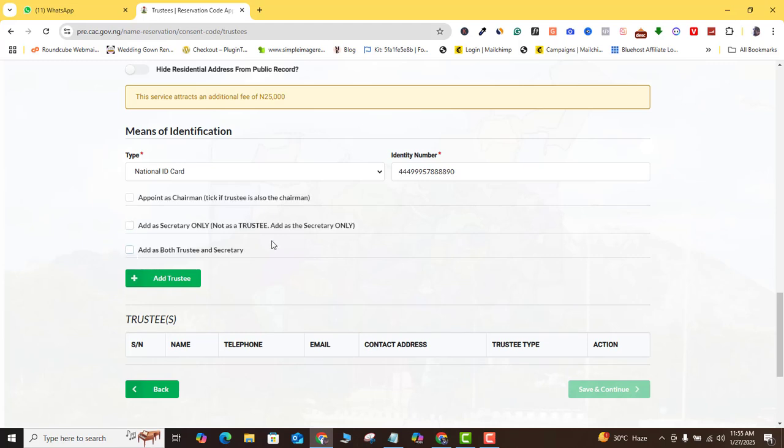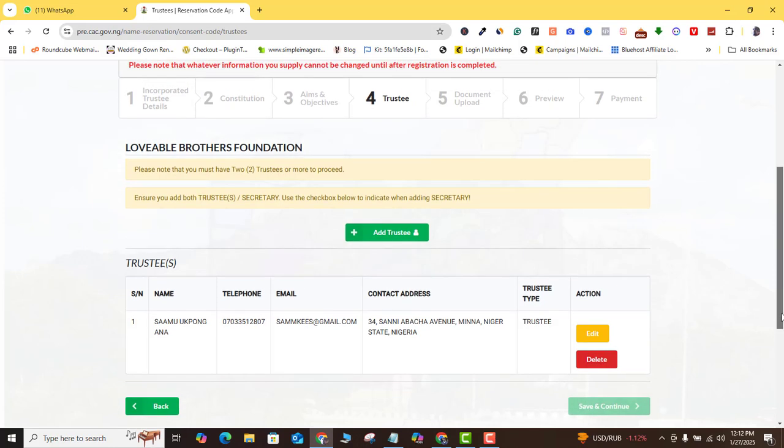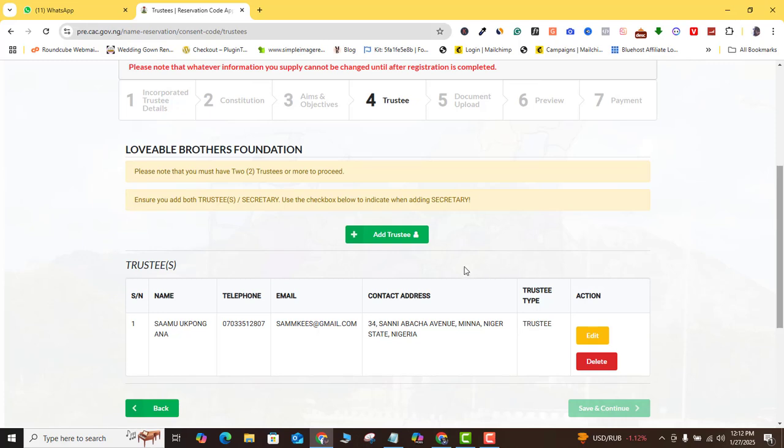But if you want the person to just be an ordinary trustee, not a chairman, not a secretary, then you're going to leave all of these boxes blank. Once you do that, you're just going to add trustee. So I'll go ahead and add a second trustee. As you can see here, I cannot continue because I don't have the minimum number of trustees that is required for this particular point of registration to be carried out.